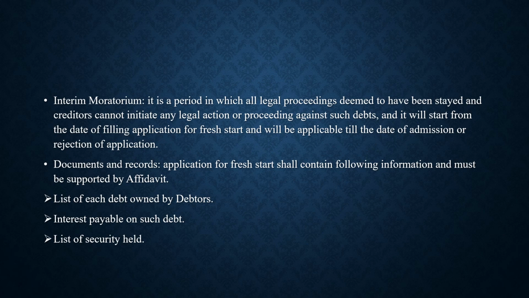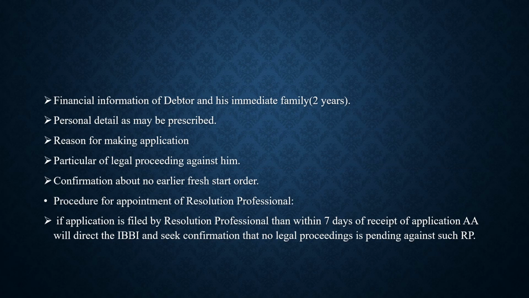Documents and reports. Application for fresh start shall contain the following information and must be supported by affidavit. List of each debt owed by debtors. Interest payable on such debt. List of security held. Financial information of debtor and his immediate family, that is 2 years. Personal details as may be prescribed. Reason for making application. Particulars of legal proceedings against him. Confirmation about no earlier fresh start order.